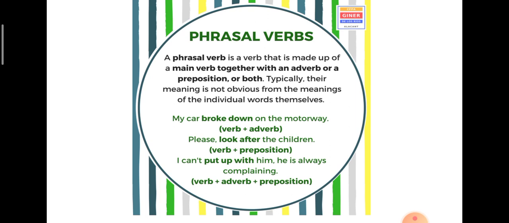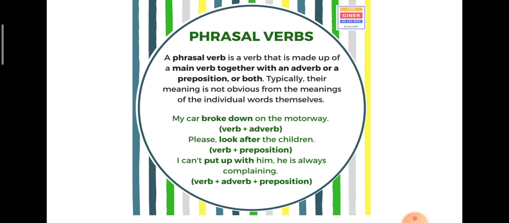My car broke down on the motorway. Broke down, right? So the word broke is a verb combined with down, which is an adverb. So together they form a new phrase, broke down, meaning it was damaged. Okay, my car broke down on the motorway.